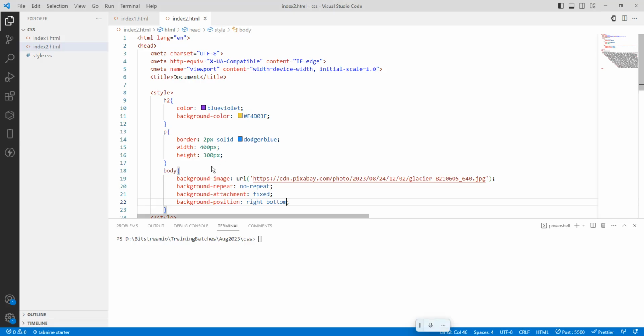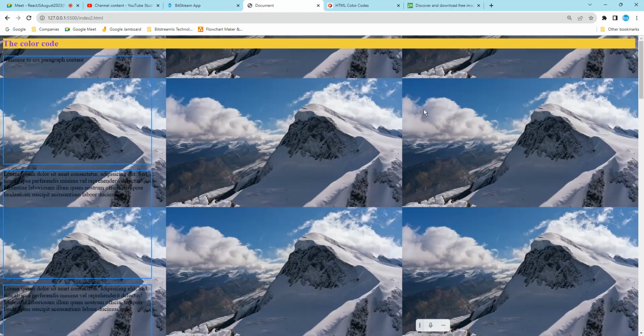So what we got to learn? For the body, how to set the background image, that is called background image. Then the URL, the path of the URL. And the background repeat. With no repeat, what happens is it shows a single image. Control S, repeat means it is going to repeat.